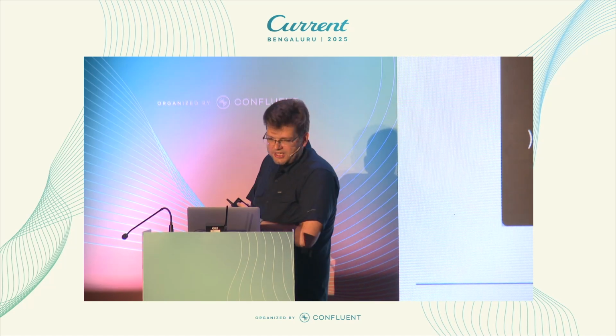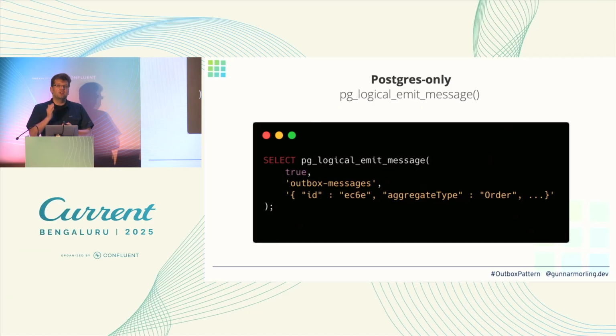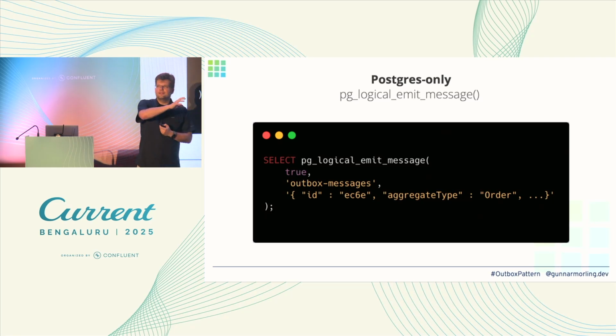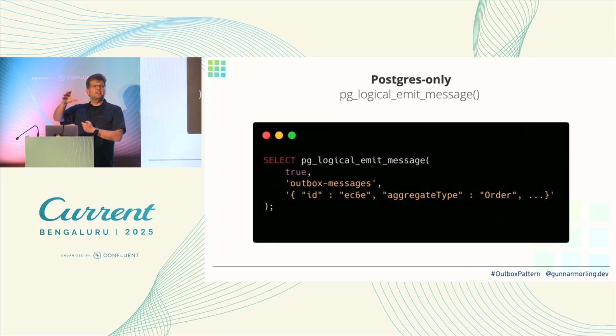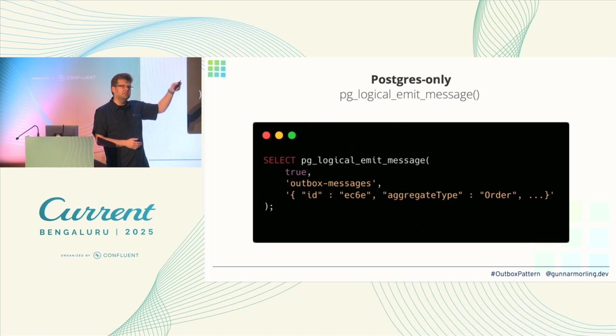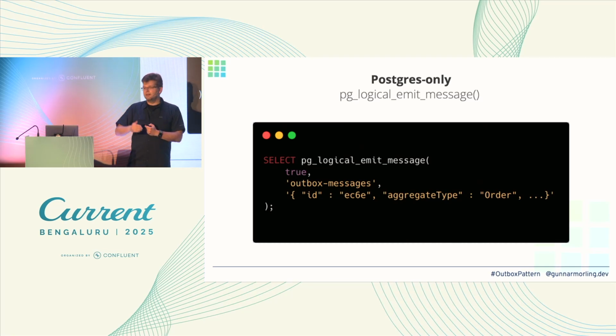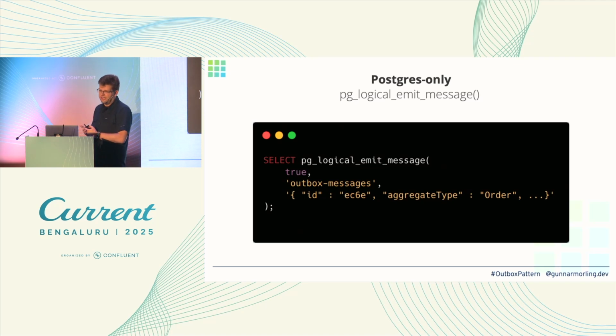There's one alternative which I want to mention, in particular if you are on Postgres. As I mentioned, this Outbox table is like an append-only log, essentially, right? So we are kind of abusing a table as an append-only log structure, even more so if we do the insert and delete in a single transaction. It makes this more apparent. And as it turns out, what Postgres lets me do is write directly to the append log of the database, the write-ahead log. I can write arbitrary messages there using this function, pg_logical_emit_message.